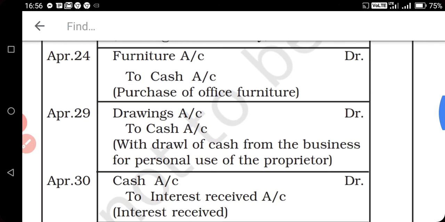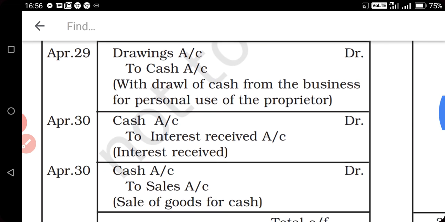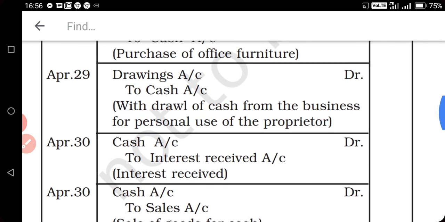24. Furniture purchase and make the payment in cash. Furniture is the asset, so furniture account debit to cash. Now 29.